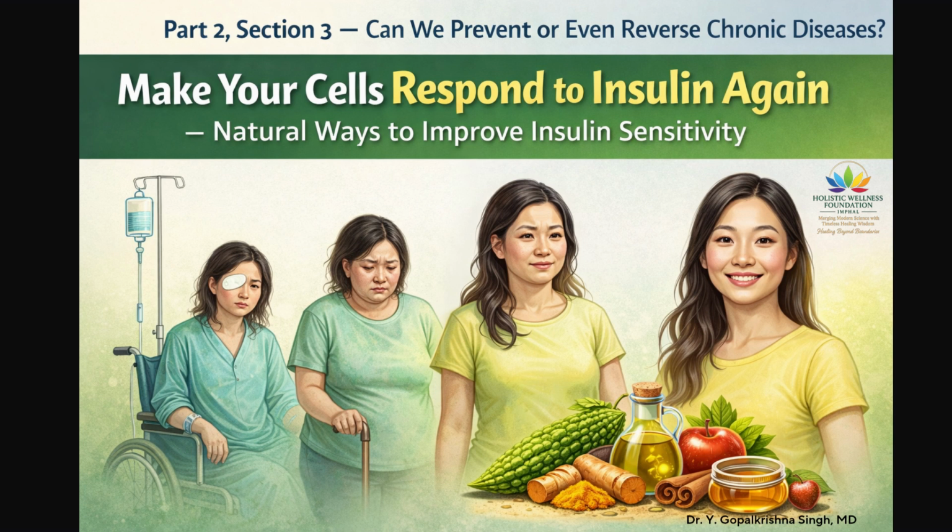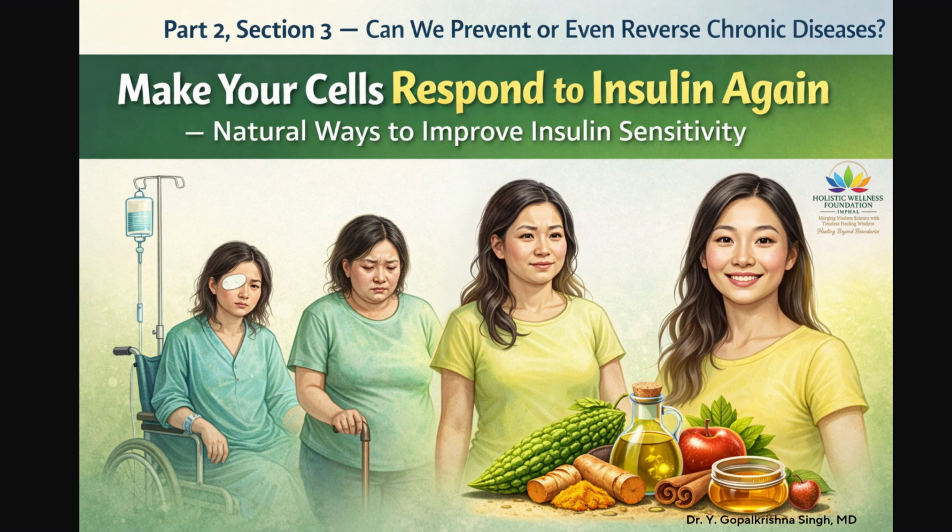Turmeric plus black pepper reduces inflammation, activates AMPK. Olive oil improves insulin sensitivity, reduces inflammation. Vinegar improves glucose uptake, improves insulin sensitivity. These are simple, home-based approaches.